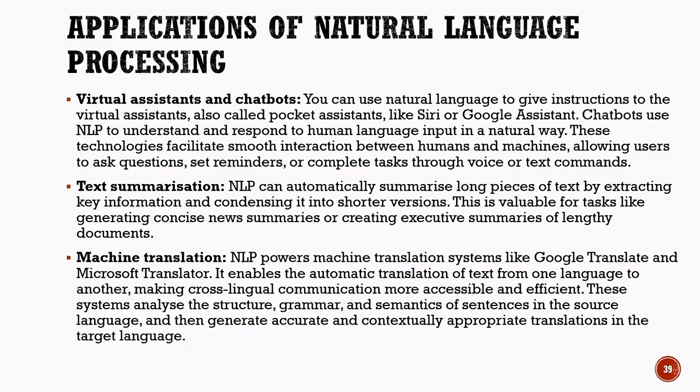Machine translation is another major application of NLP. Translation systems such as Google Translate and Microsoft Translator use NLP to automatically convert text from one language to another. These systems study grammar, sentence structure, and word meanings in the original language and then generate accurate translations in the target language. Machine translation helps people communicate across different languages and makes information accessible to a wider audience around the world.